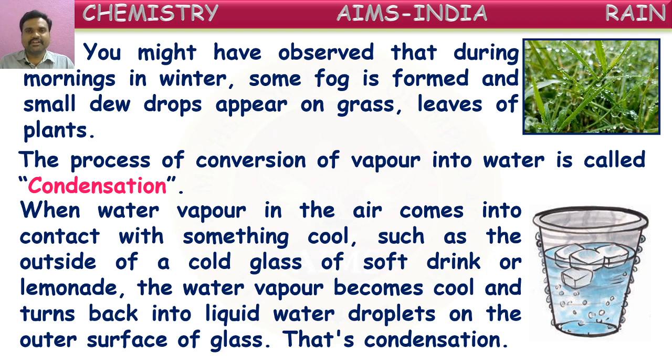In summers, generally we drink cool drinks like soft drinks, fruit juices or lemonades. If you keep a glass of cool drink on the table for a few seconds or minutes, after a certain time, what do you observe, children? On the outside surface of the glass, we can see small droplets of water.